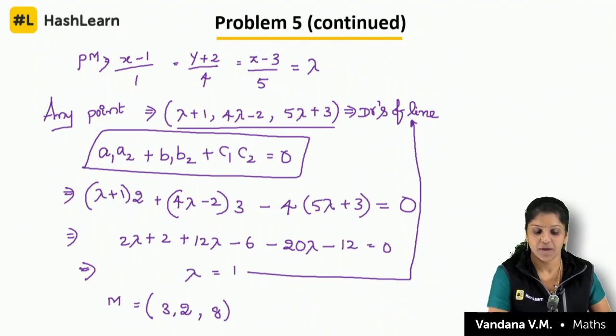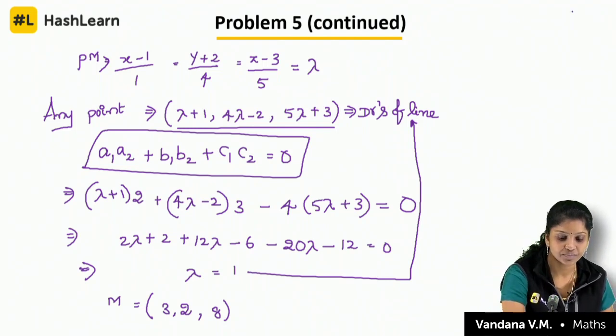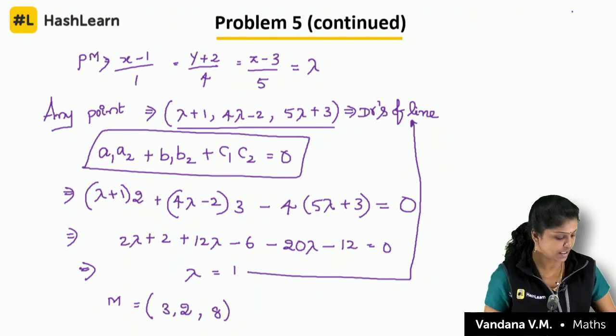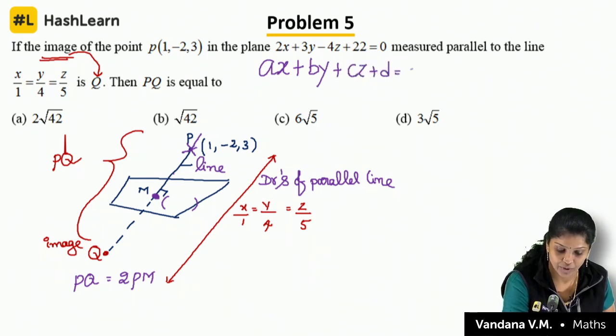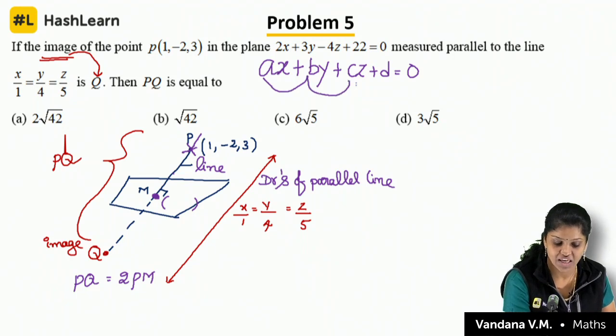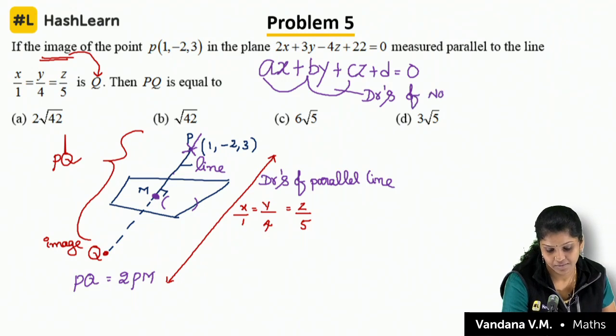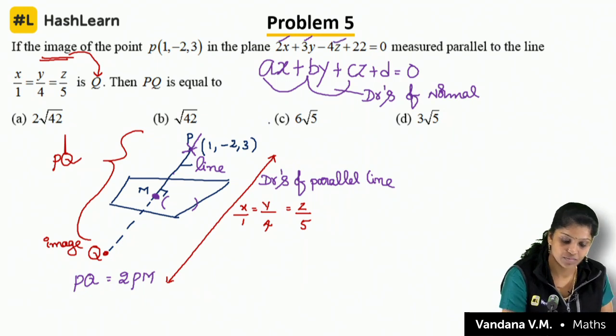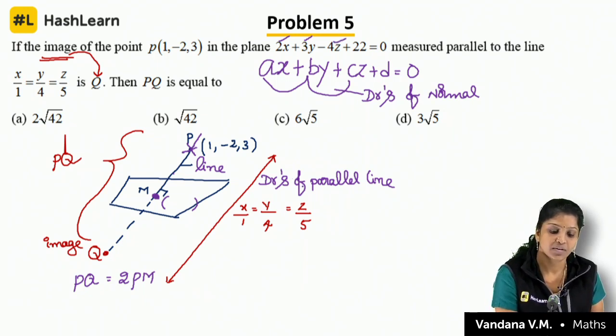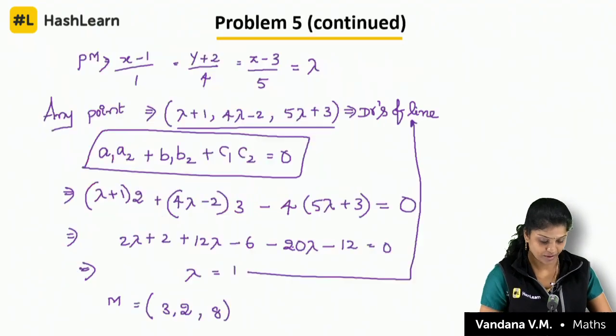Now distance between P and Q. Now the question about the drs of the plane, Radhika. They gave it in the form Ax plus By plus Cz plus D is equal to 0, where A, B, C are the drs of the normal. So 2, 3, minus 4. Clear? Okay. Next one.